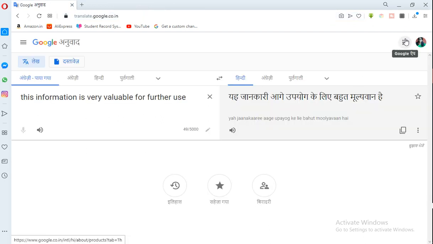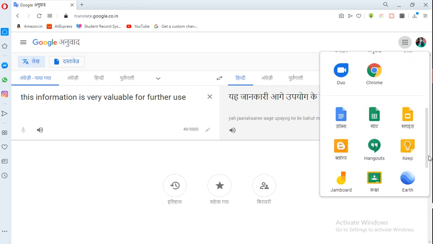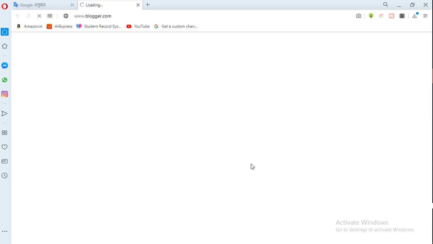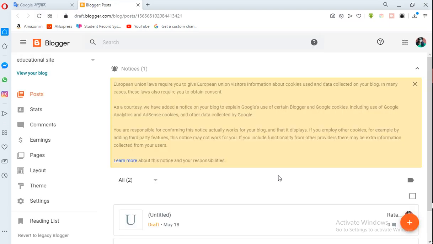And then next is books. Then you can make your blogs also. What is a blog? A blog is a personal website which you can make for yourself, and you can promote your things through the blog.